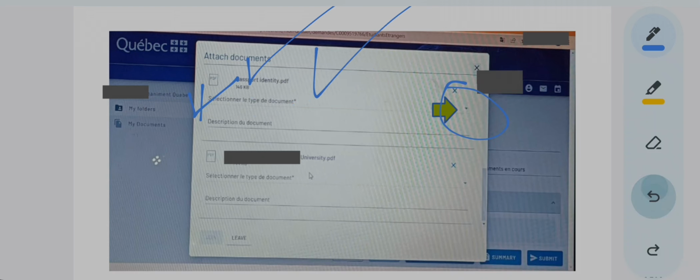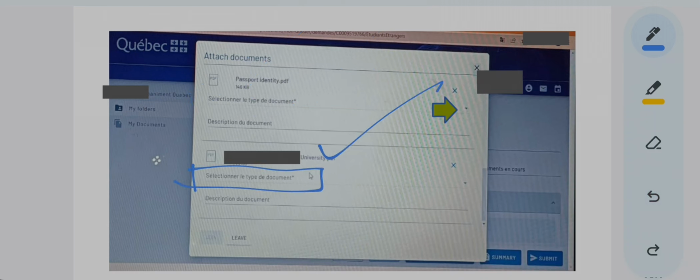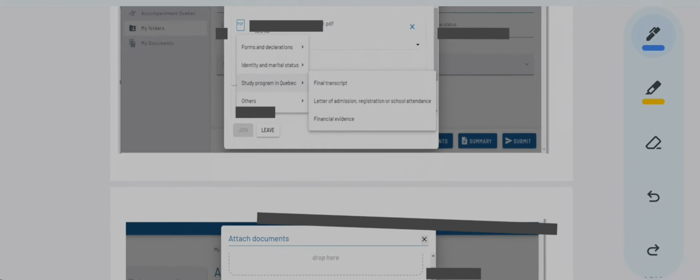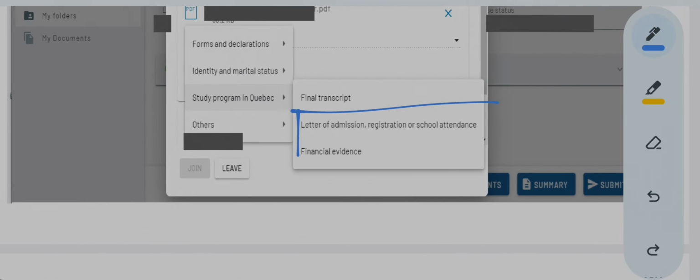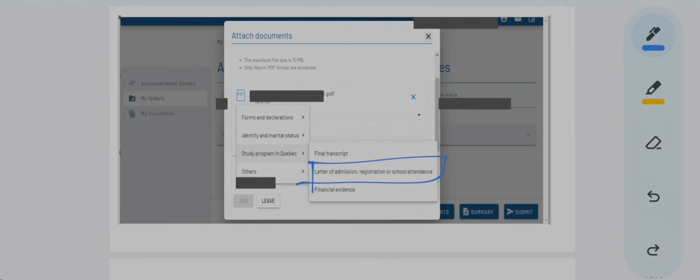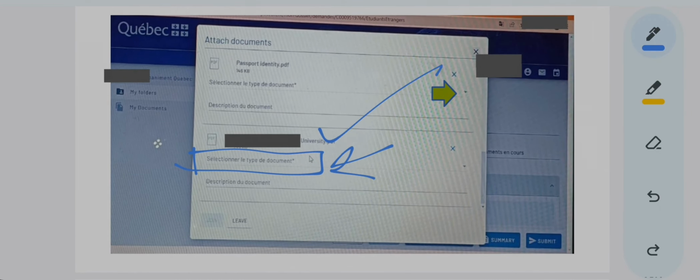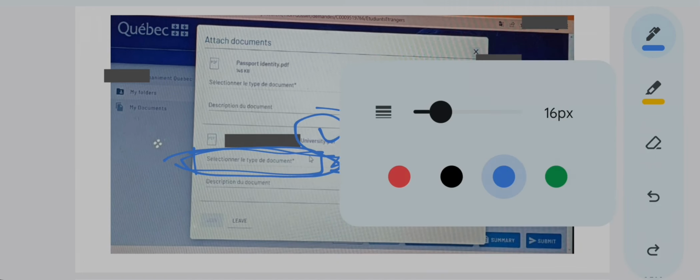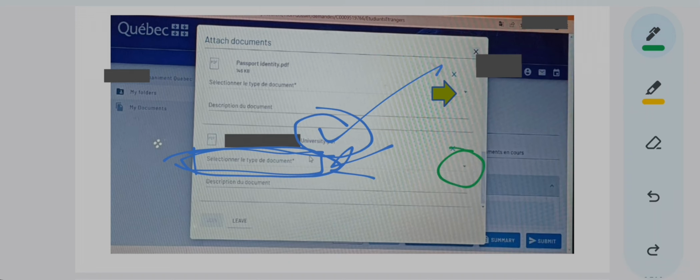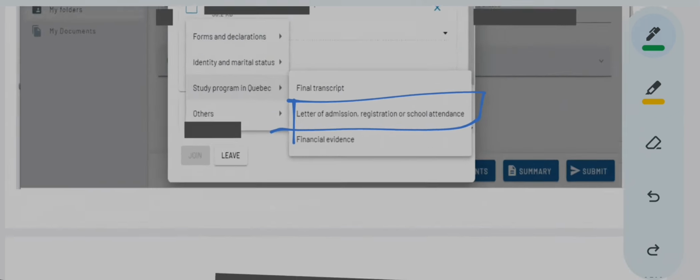Same way for other documents, here universities. So what should come over here? Yes, exactly. This option will be reflected over here. This same to same thing will be written over here. So you see that okay, this is university.pdf. So the computer also knows now, as you have pressed this drop down menu, that it is letter of admission, registration, or school attendance, whatever is written.